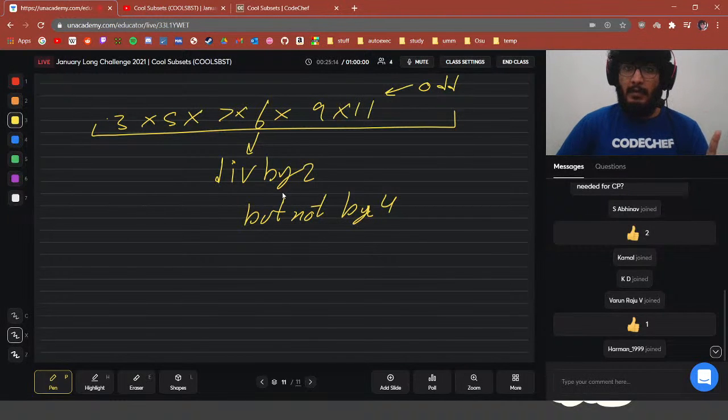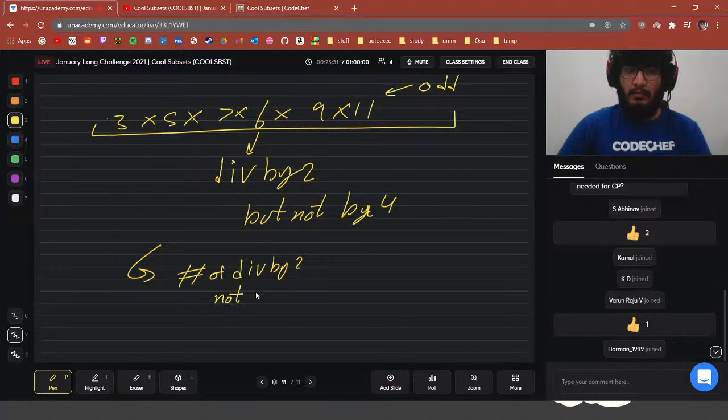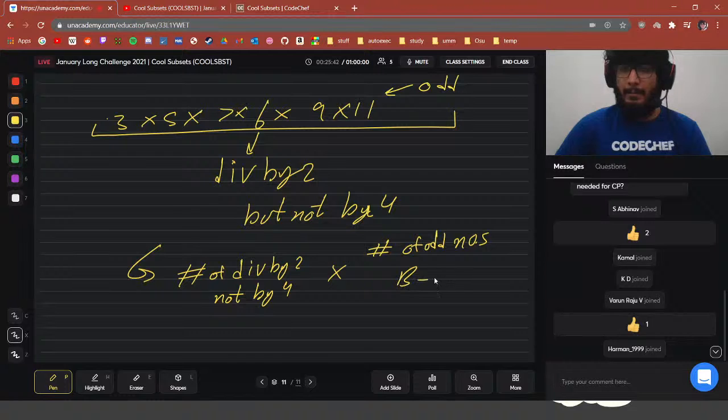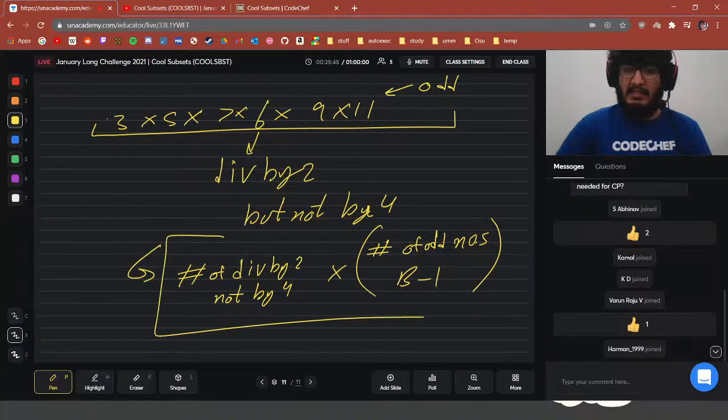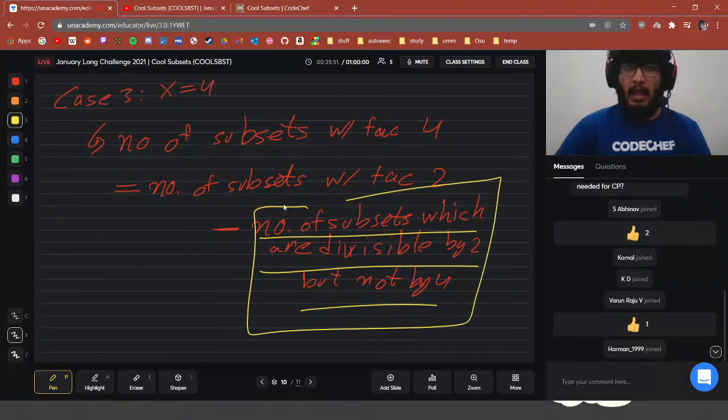So there is one number which is divisible by 2 but not by 4, and the rest of the numbers are odd. So the number of combinations is the number of numbers which are divisible by 2, not by 4, into the number of odd numbers choose b minus 1. This is the value that we talked about here. And this value we have already calculated in the previous case, right?